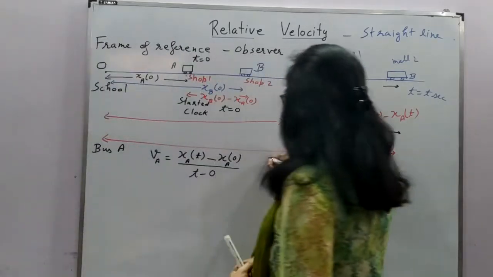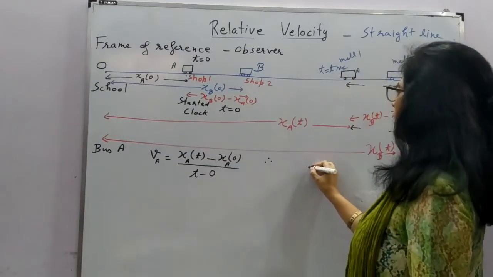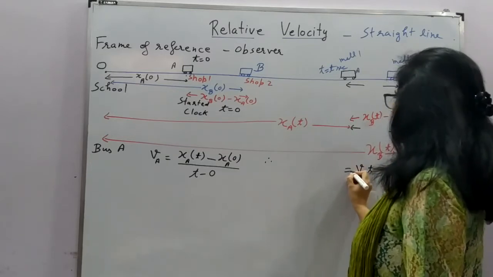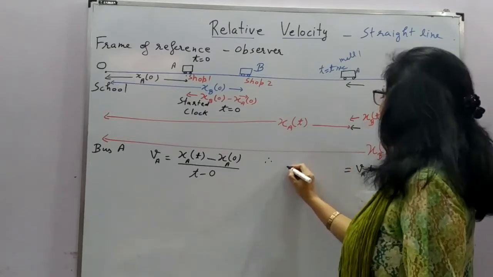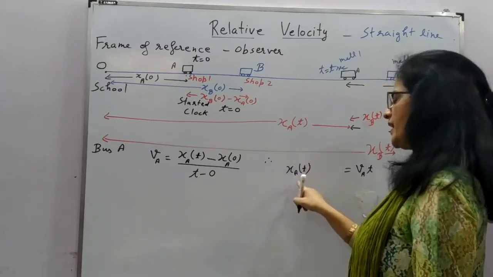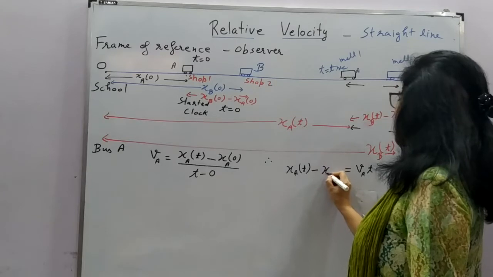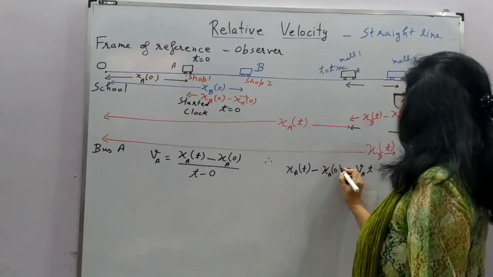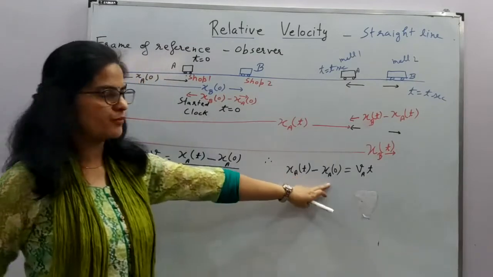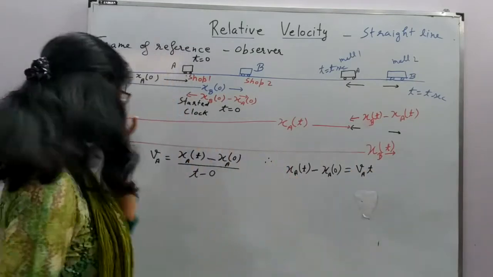So this gives us VA into T is equal to XA at time t minus XA at time 0. So final position of A minus initial position of A is equal to VA into T.